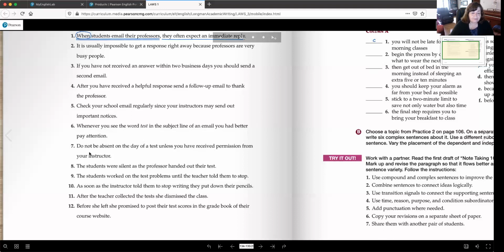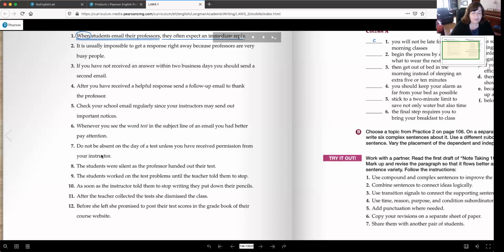Number 7. Do not be absent on the day of a test unless you have received permission from your instructor. Look for the subordinator. That's the word unless. That means these words that come after it are the dependent clause. So unless you have received permission from your instructor gets 2 lines under it. The rest of the sentence, do not be absent on the day of a test, is a sentence in itself. That's an independent clause. You have 1 line under here, okay?